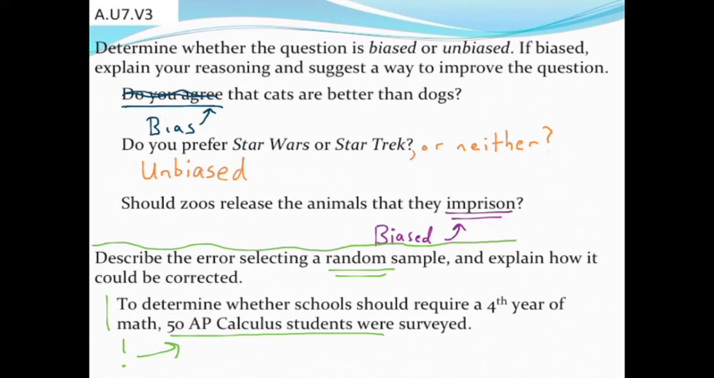Possibly a better way to ask this question is to ask 50 random math students. Maybe ask a few freshmen, ask a few sophomores, but definitely you want to randomize that. You don't want to ask all students from the same class, especially a calc class, because that could definitely skew or bias your results.